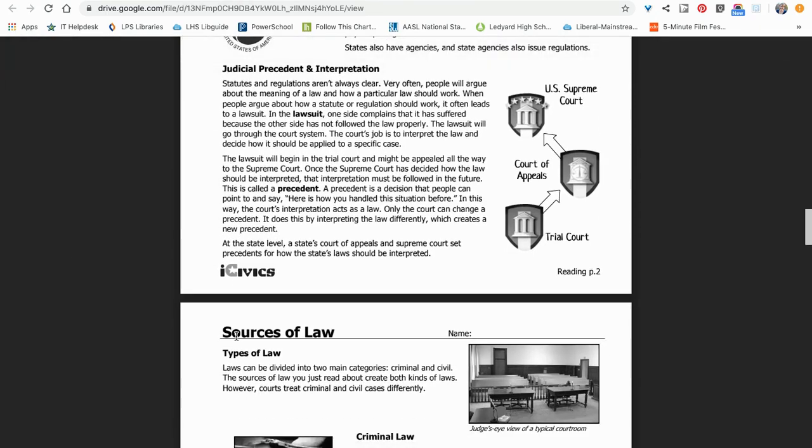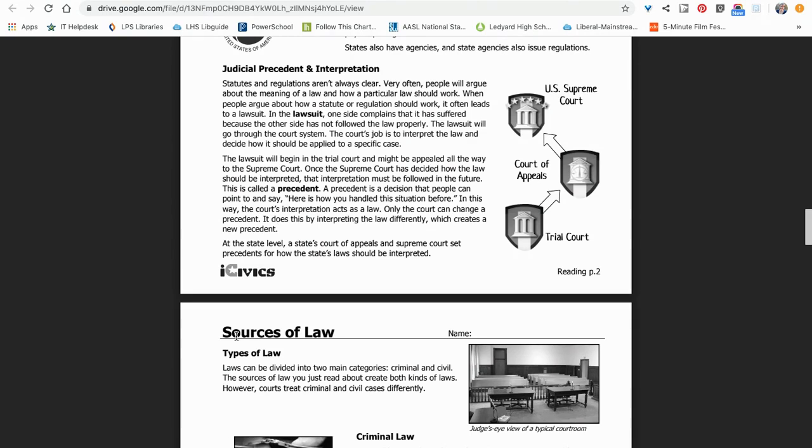Judicial precedent and interpretation. Statutes and regulations aren't always clear. Very often, people will argue about the meaning of a law and how a particular law should work. When people argue about how a statute or regulation should work, it often leads to a lawsuit.